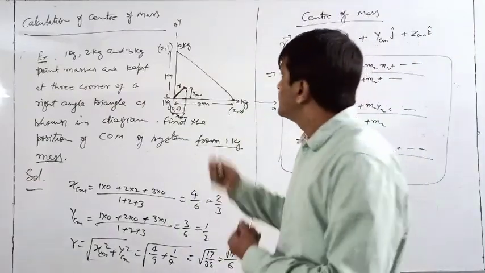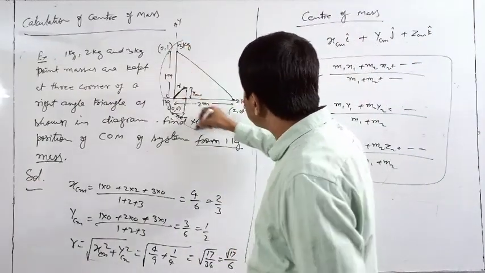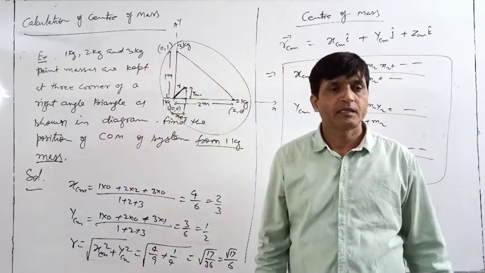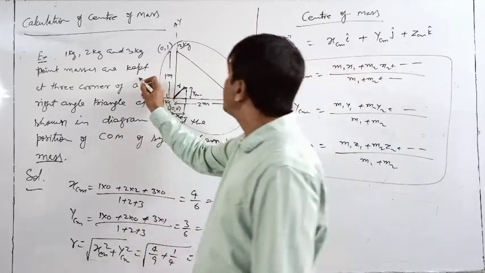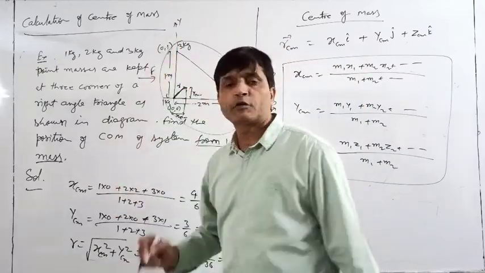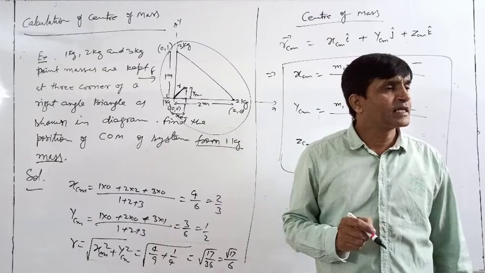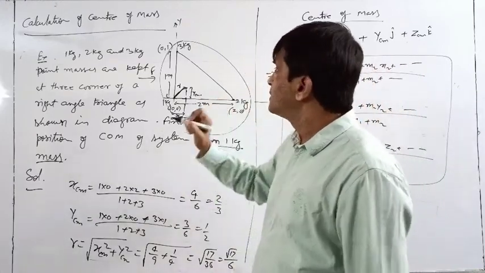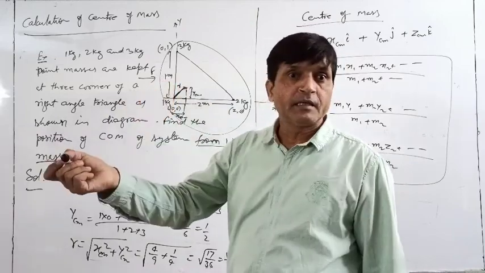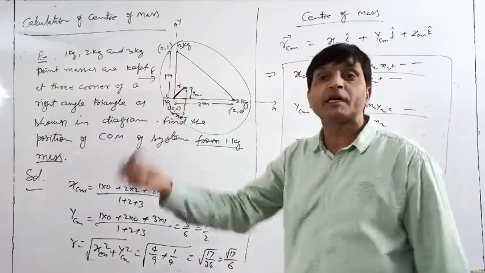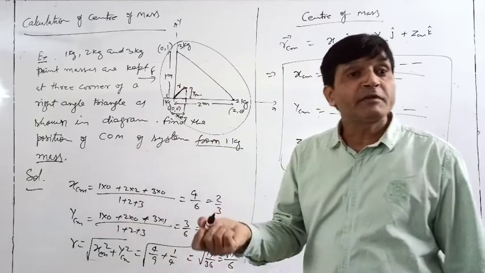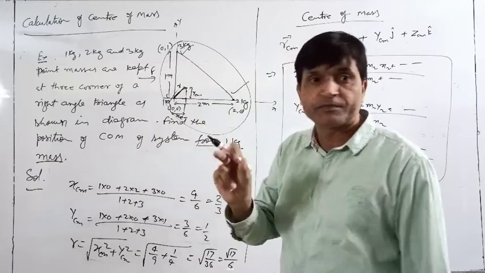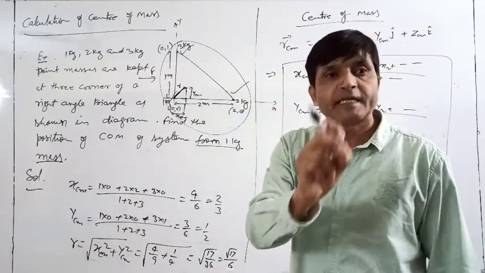Now say if in this question we consider the three masses as a system, and I apply a force F on the system, and the question is what is the acceleration of the system? Displacement of the system is the displacement of which point? This particle, or this, or this? No. The displacement of the center of mass.